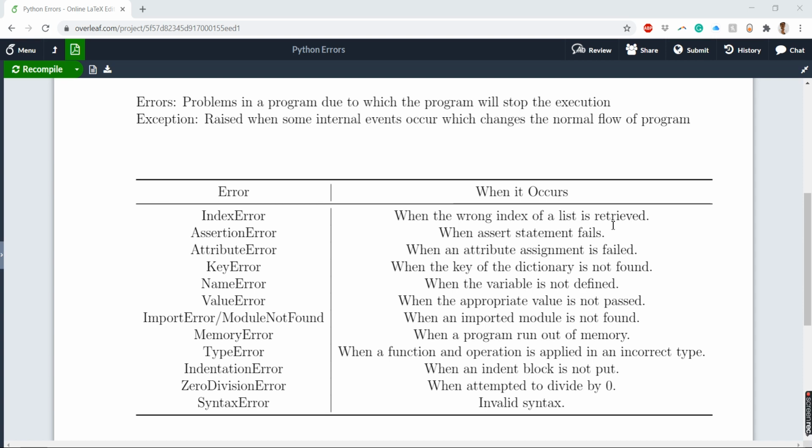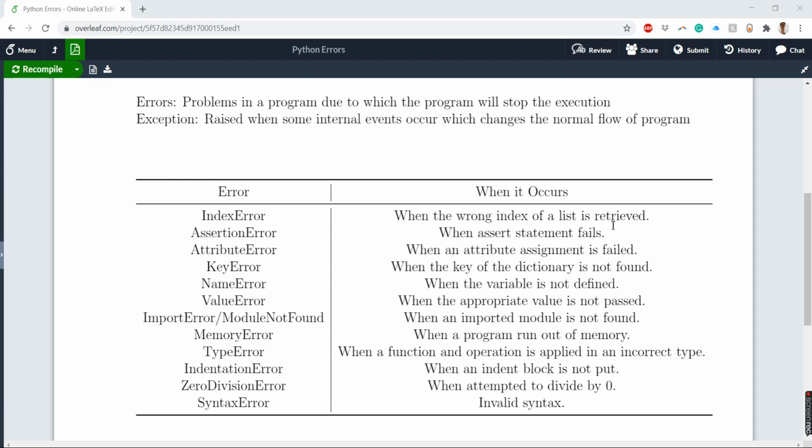So a traceback is one category from where you can get the detailed information of an error: where that particular error has occurred, what the type of error is, in which line it has occurred, and so on. That basically happens at runtime.